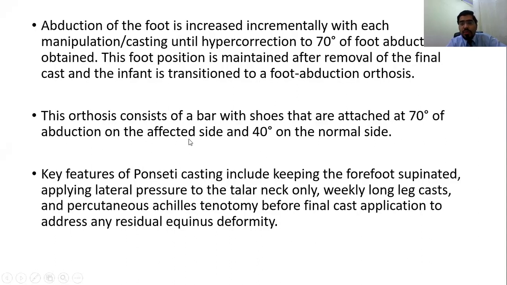Sometimes there is a question about the Dennis Brown shoes, DB shoes. So I have told you that this orthosis consists of a bar with a shoe that has 70 degree of abduction on the affected side and 40 degree on the normal side. This was also a question in the exam. If patient has CTV on one side, how will you apply DB shoes? So 70 degree on the affected side and 40 degree on the normal side. In the exam, the correct option included 30 degree on the normal side.